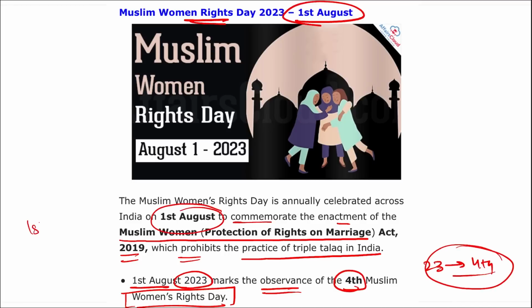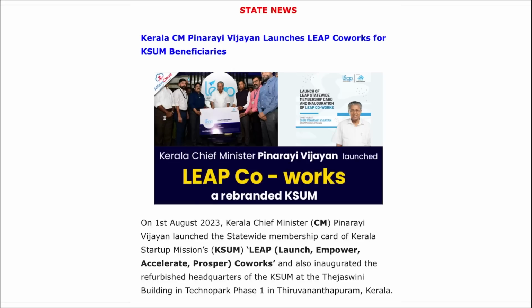So remember, in 2023 it was the 4th edition of this Women's Rights Day that was observed. And when do we observe this? On 1st of August, right? Mark this. Next is your state news.